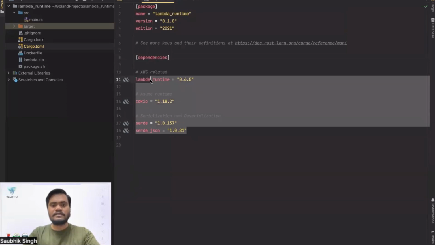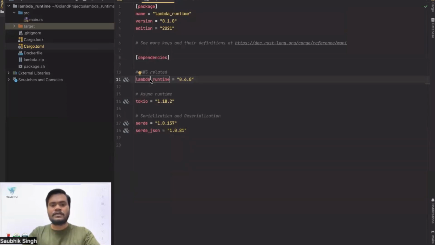This Lambda runtime is needed because Rust is not officially supported, so to run our application, we need this one. And there is Tokio. Tokio is basically the asynchronous runtime provided for Rust, and Serde is a serialization library.